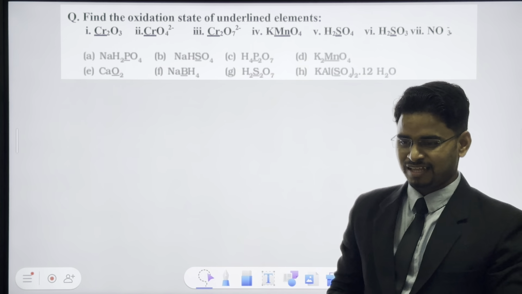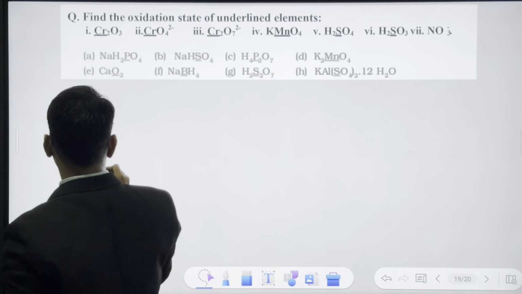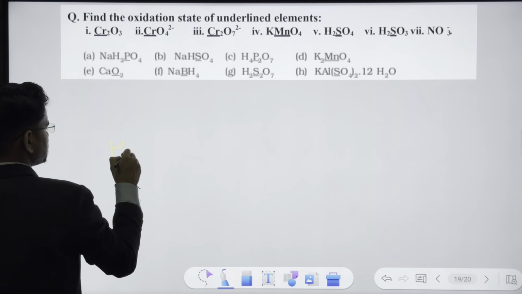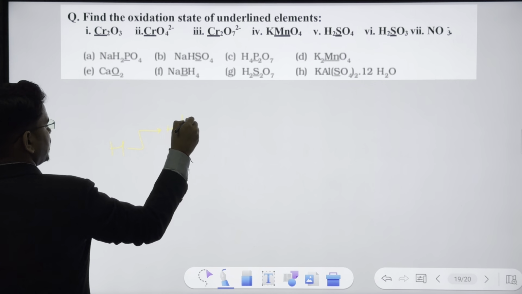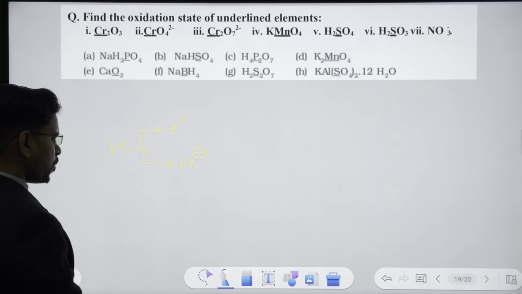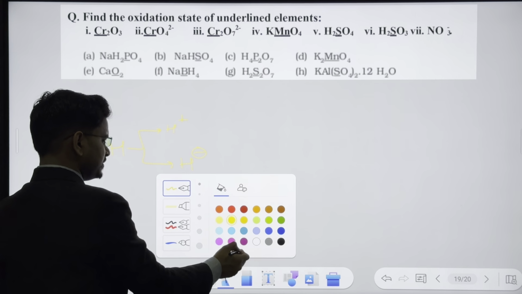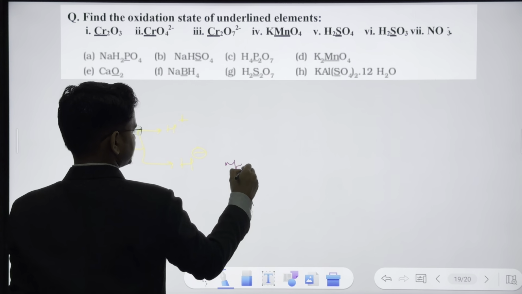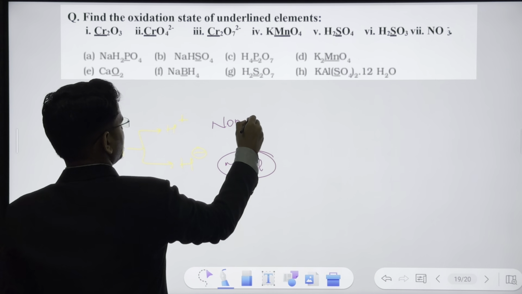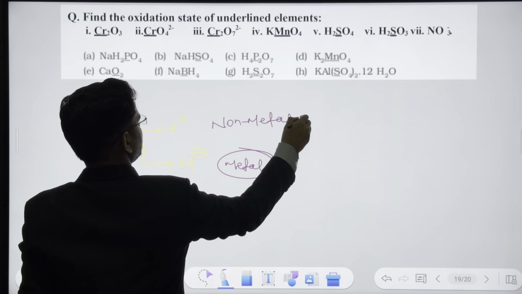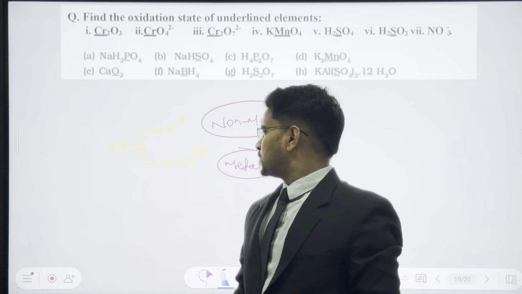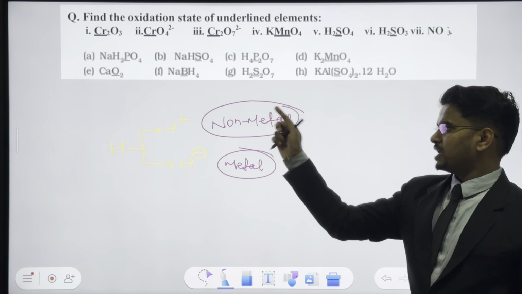And the last one, guys, hydrogen. Hydrogen can form H plus as well, or it can form H minus as well. In what situation can it form H minus? When it is present with a metal. A non-metal will pull the electron of hydrogen, but a metal will push the electron and hydrogen has to take it. So H will become H minus with metals.